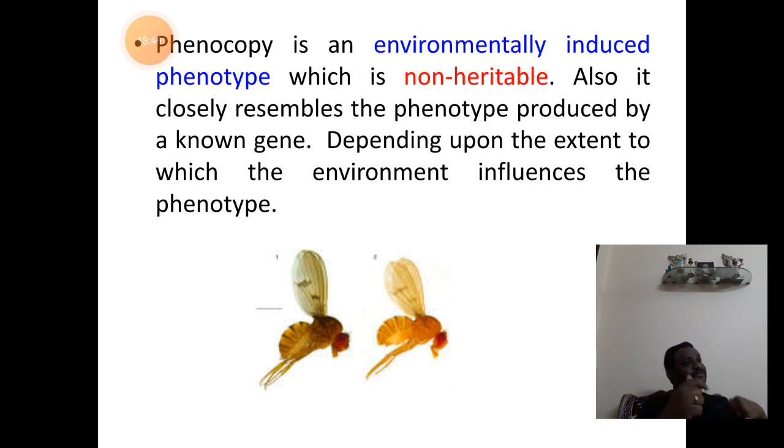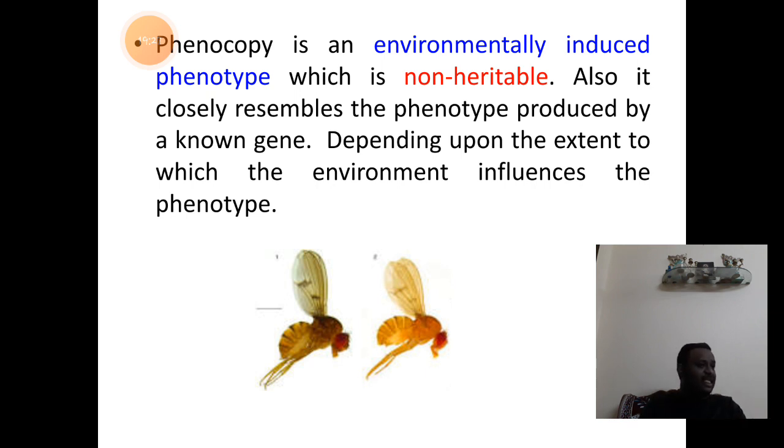So, environment will influence both organisms to exhibit the same characters, even though they are genotypically different, genotypically variable. And these kinds of characters, which are imbibed by the organism due to induction by artificial environments, are said to be non-heritable changes. So, generally phenocopy characters are non-heritable. They will not be passed on to their offspring. They closely resemble the phenotype produced by a known gene.